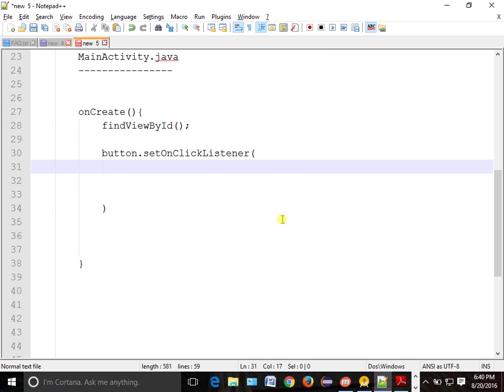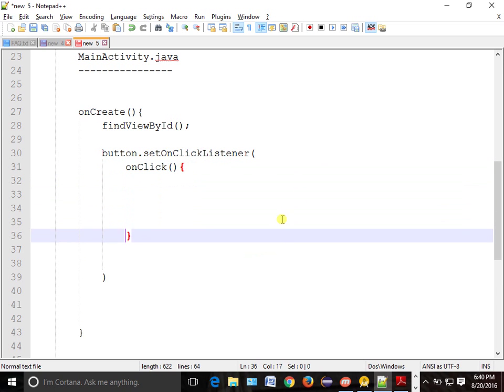Automatically, what method will be called? onClick will be called. We'll go to the onClick method. So whenever I click on the button, my callback will come to this method. And here is the place where we have to write the code to start the async task.